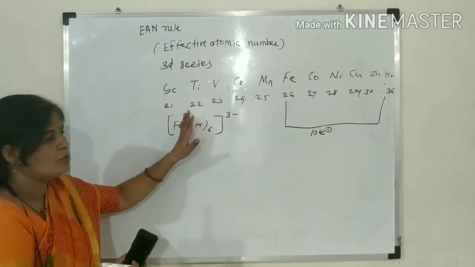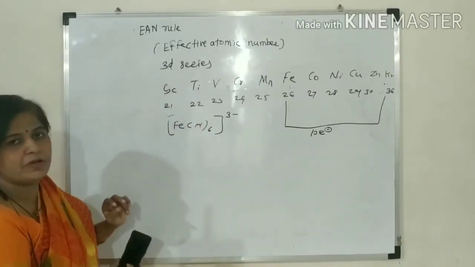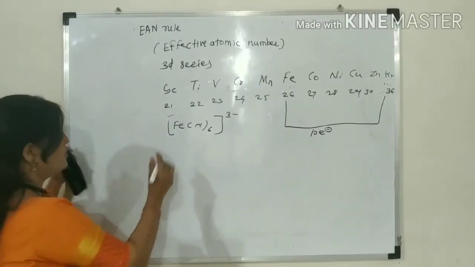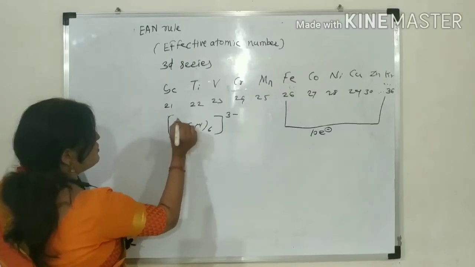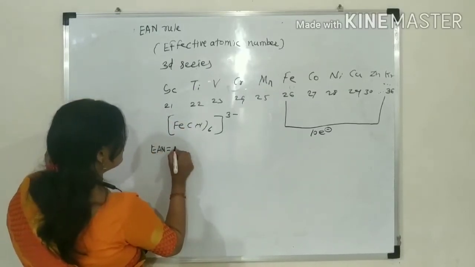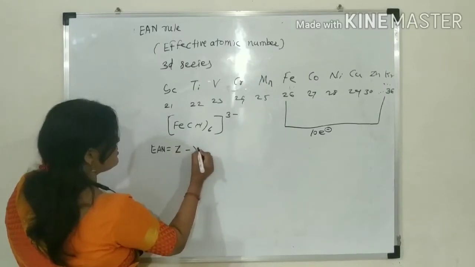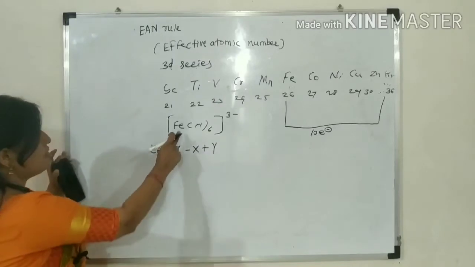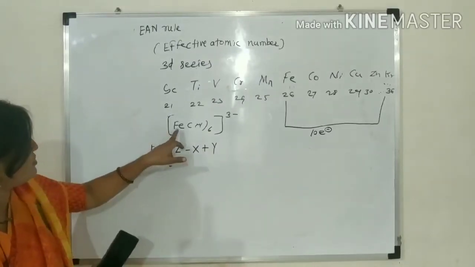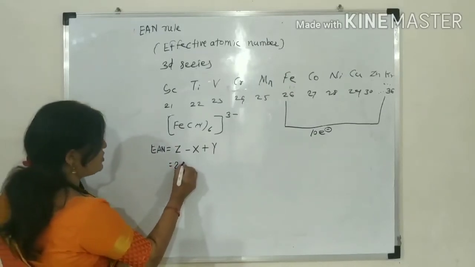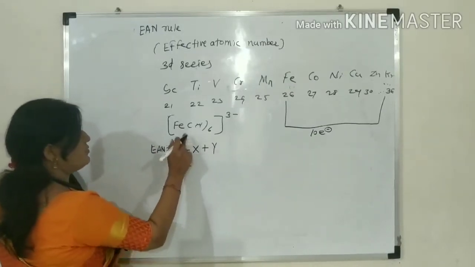In this example, you have to find out the effective atomic number, meaning the total number of electrons around the central metal atom. You should know the formula Z minus X plus Y. Z means the atomic number of the central metal ion. Which is the central metal ion here? Iron. Its atomic number is 26.